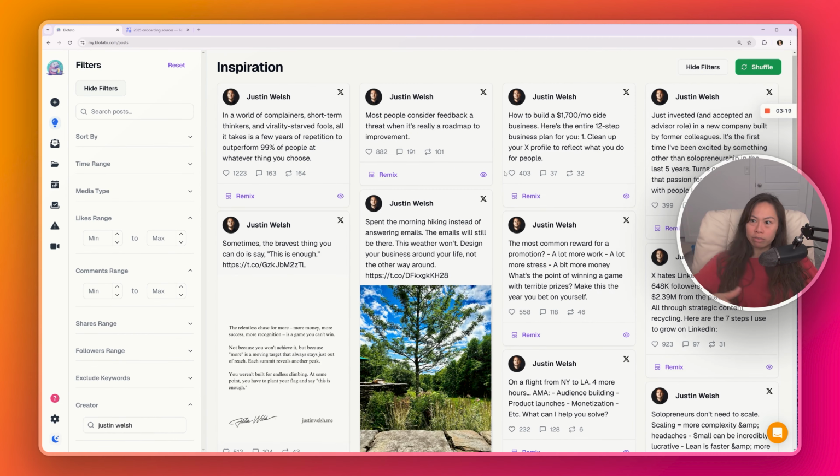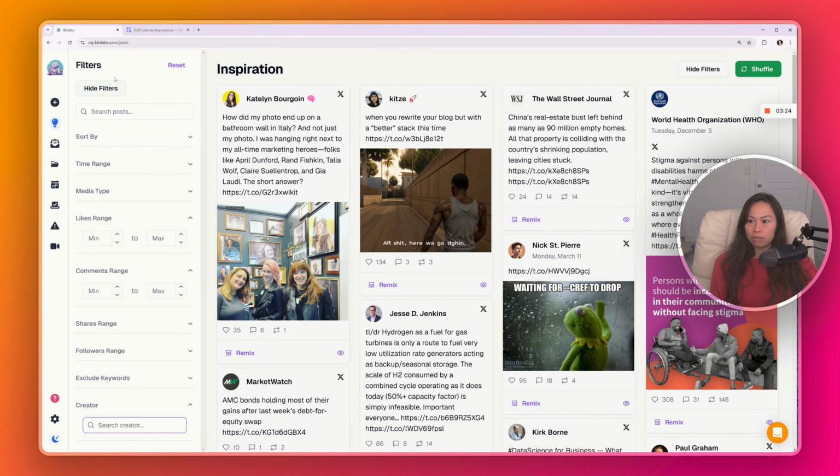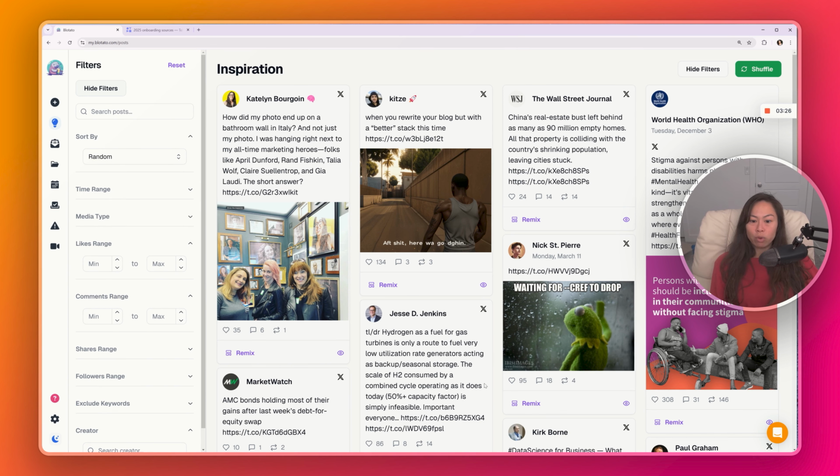We talked through how to filter and get new inspiration, filter by creator. You can filter by all of these different criteria. And once you find something you like, you can remix it into your own version, put your own spin on it, add your unique point of view, your thoughts, your experience, your stories. Even if you're disagreeing with the initial post, that's great. Don't just copy it blatantly.